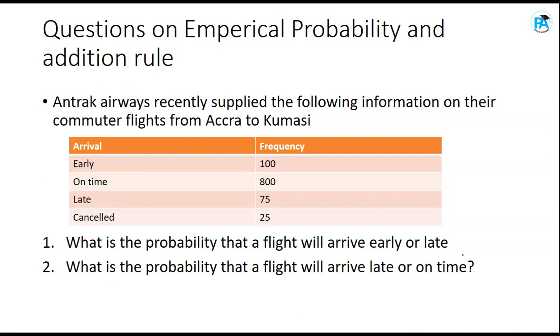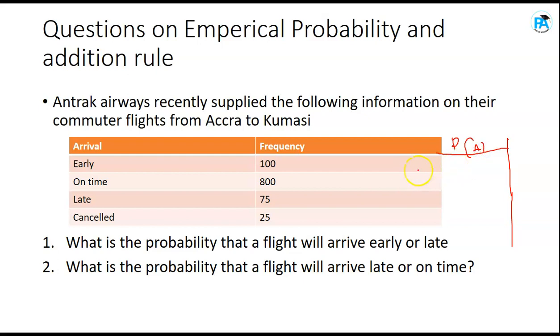Let's look at the empirical probability and the addition rule. Now, according to the empirical rule, for them to find the probability of something, let's take this question. Antral Airways recently supplied the following information on their commuter flight from Accra to Kumasi. Now, let me construct a table for that. To the empirical view, to find the probability of an event occurring, let's say probability of arrival.